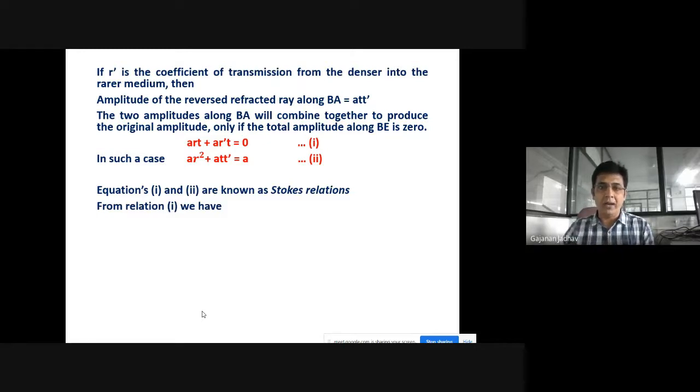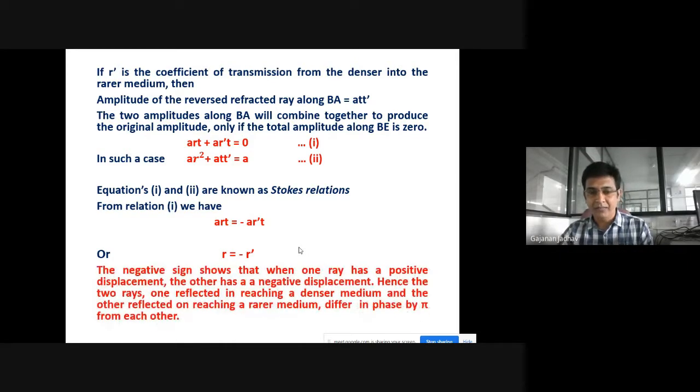From equation 1, we have to only consider equation 1. What can we write from equation 1? We can write that ART is equal to minus of AR dash T, where A and T get cancelled, and we have R is equal to minus of R dash. What does it mean?